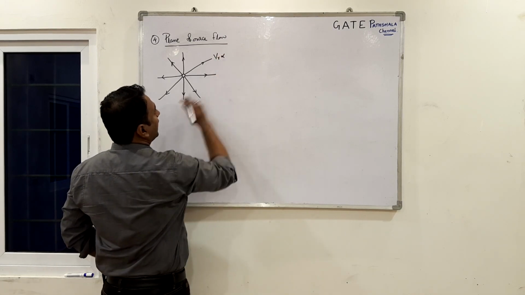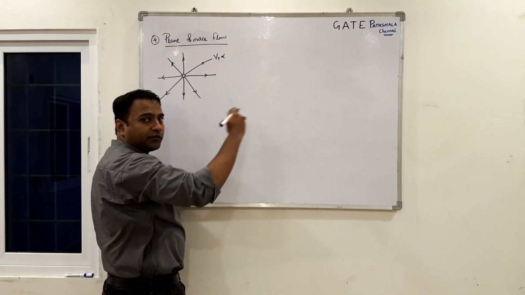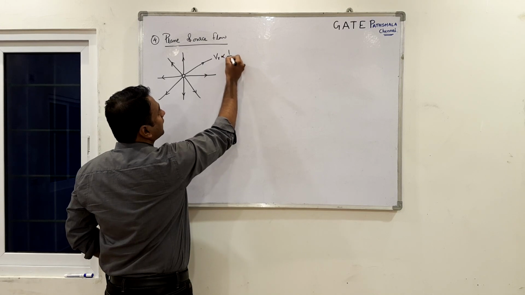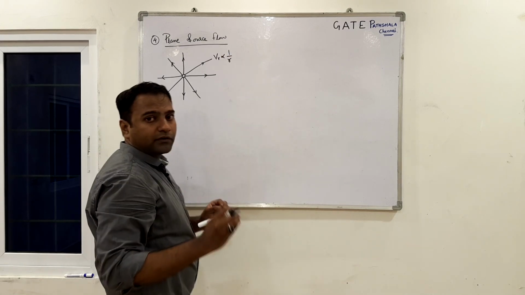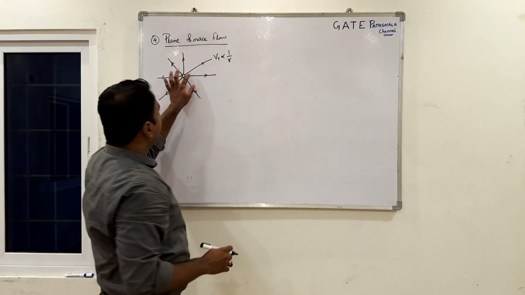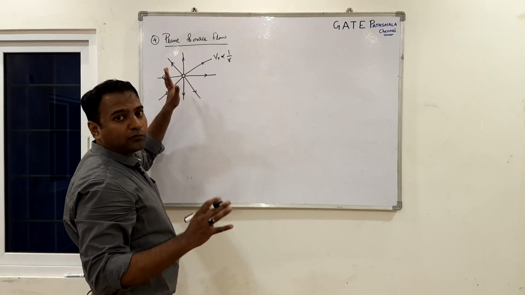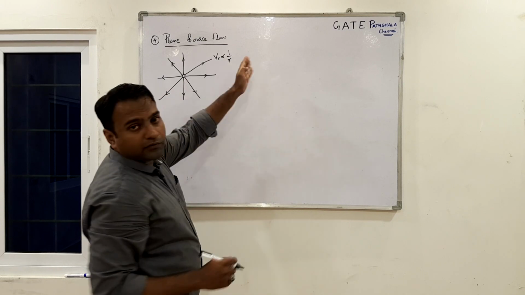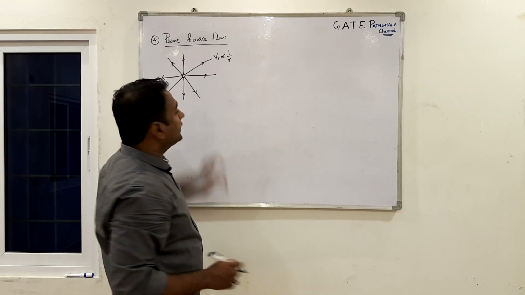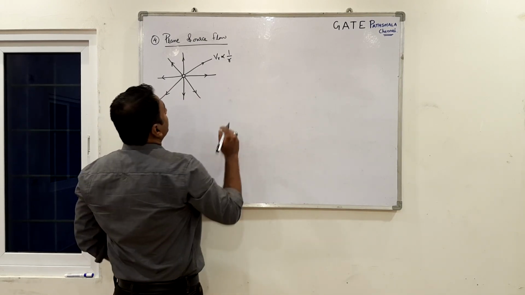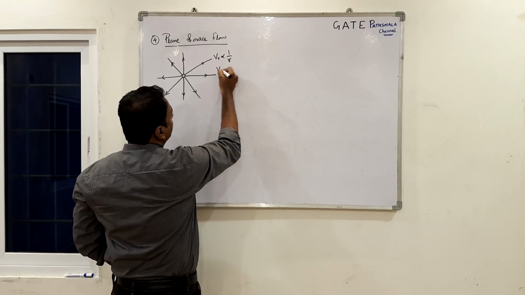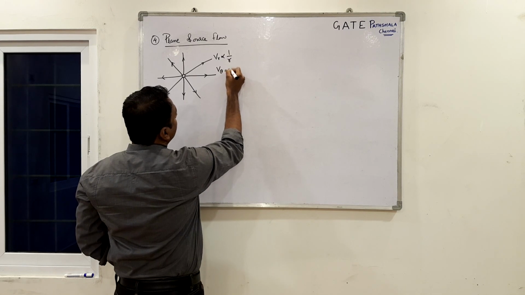As the flow goes away radially, the velocity will decrease, meaning near the source you will be experiencing more velocity. Far away from the source, there will be a decrement in velocity. So there is no tangential component of the velocity, so v theta is 0.